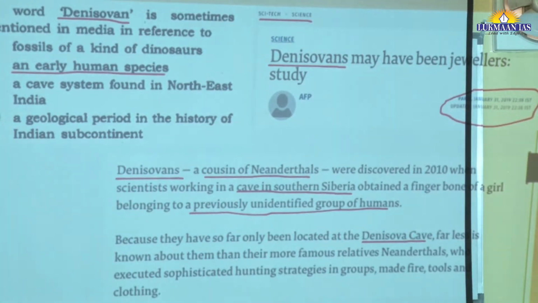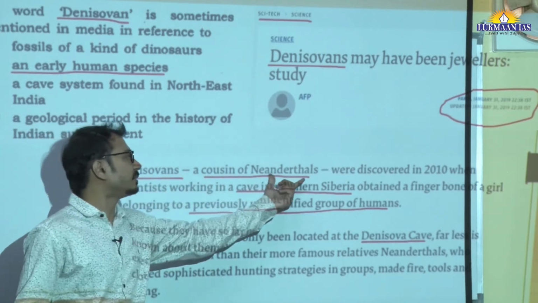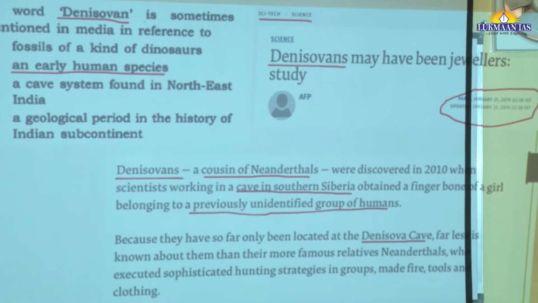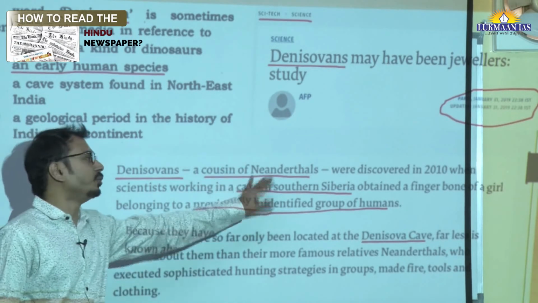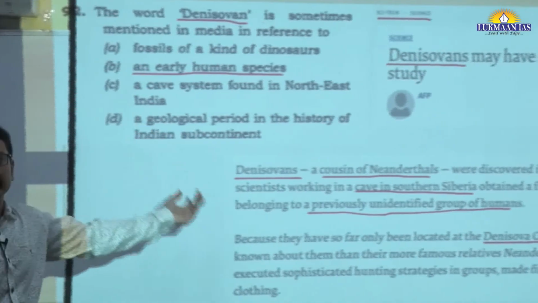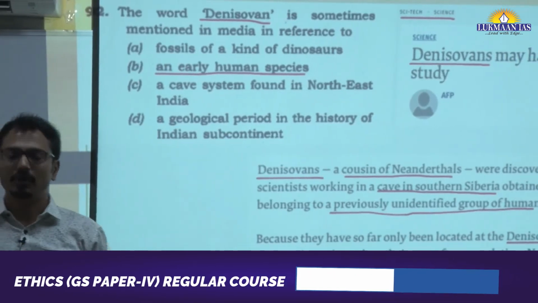Look at the content that is given. Denisovans, a cousin of Neanderthals. Basically, these people were nothing but an early human species. Very little information was known about them, while about their contemporaries, the Neanderthals, we know a lot. So that's why it was in the news for quite a long time in that year, and you can directly mention the answer. Okay.